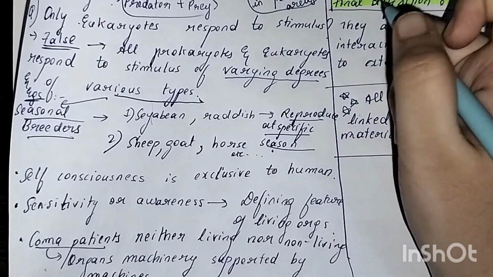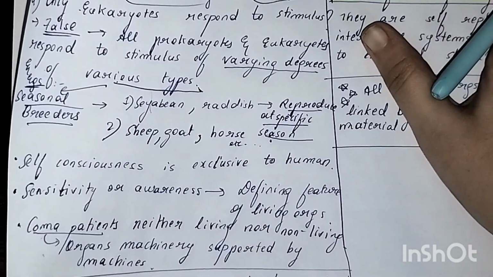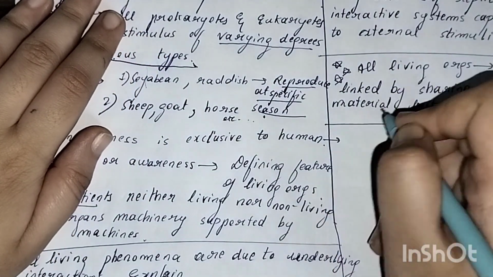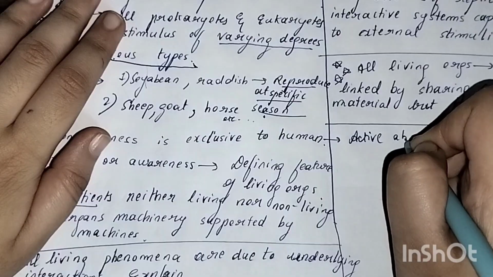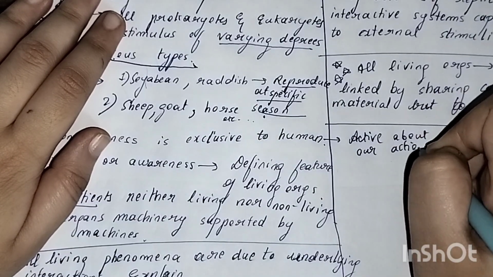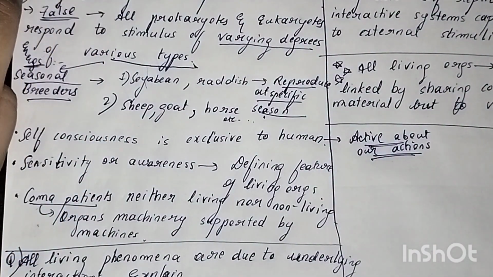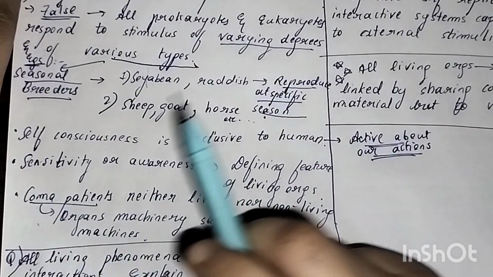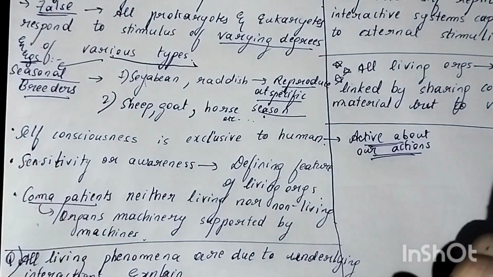An example again. Now, self-consciousness is exclusive to human beings. Yes, it is exclusive, because only we are conscious about our behavior, about our actions. We can analyze our actions and we can avoid repeating them. That is why human beings are intellectually very high. Sensitivity or awareness is a defining feature of living organisms. Okay, the awareness or the self-awareness, all these are defining features of living organisms.